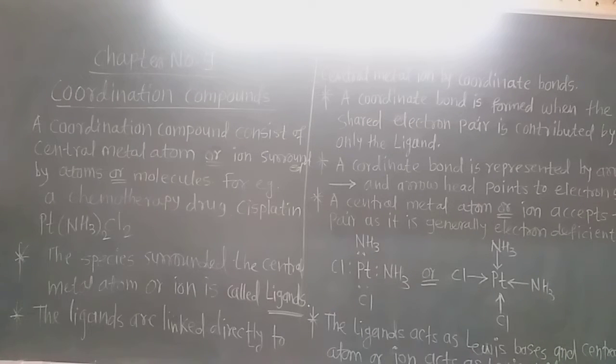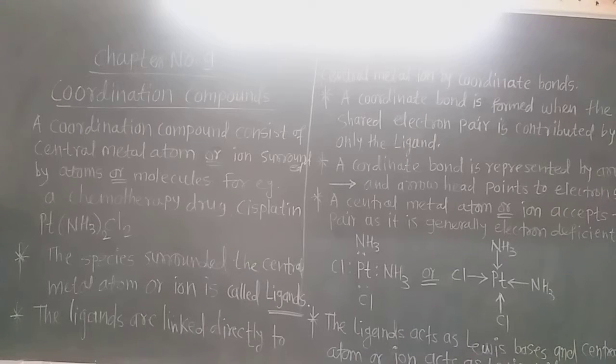from electron rich ligands. So a coordination compound consists of a central metal atom or ion which is surrounded by atoms or molecules which are electron rich species, that is the Lewis bases.